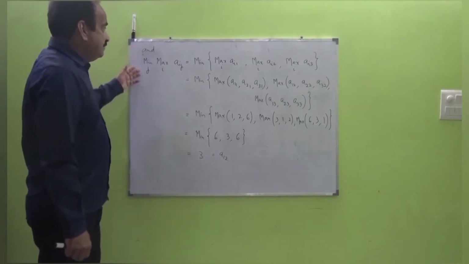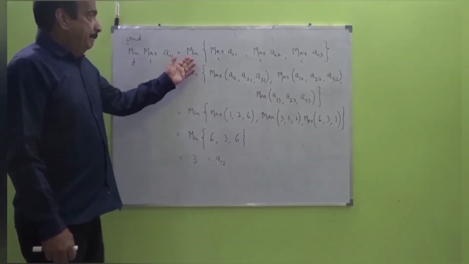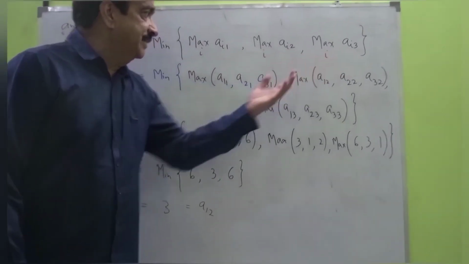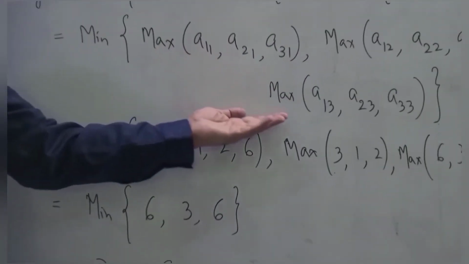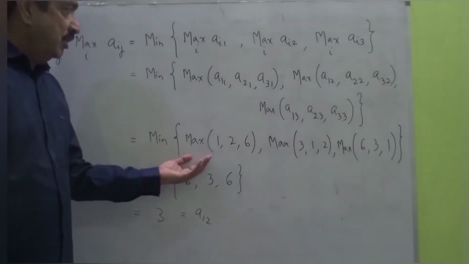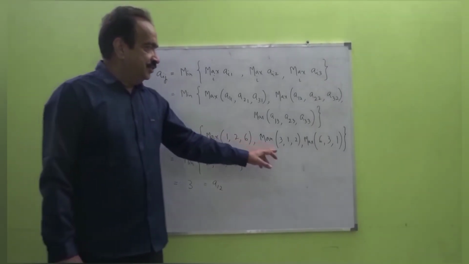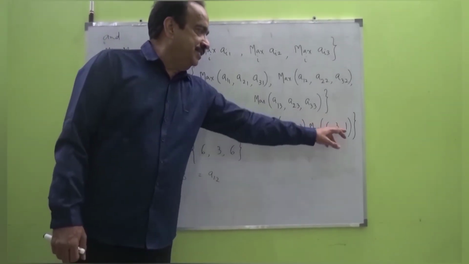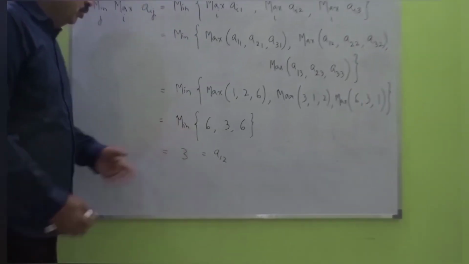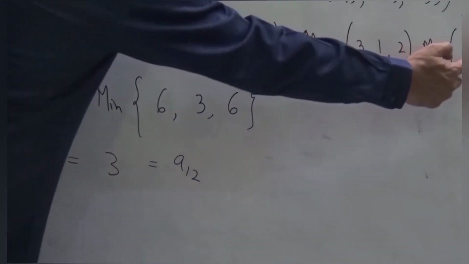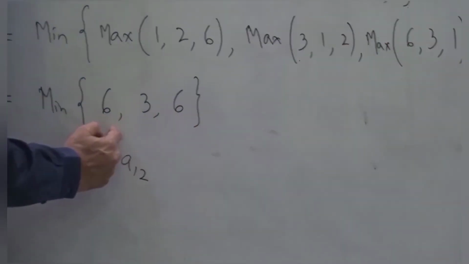And min max is equal to the min of max Ai1, max Ai2, and max Ai3. Substituting the values, you will get the max of 1, 2, 6, then the max of 3, 1, 2, and the max of 6, 3, 1, which is equal to the min of 6, 3, and 6.